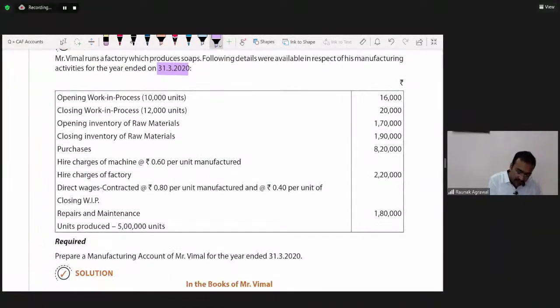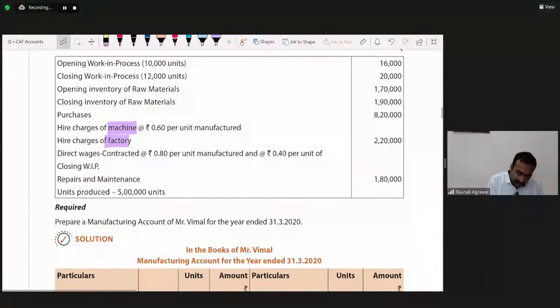Opening inventory, closing inventory, purchase, hire charges of machine. What does this mean? If we had taken the machinery on rental basis, on hire basis. Hire charges of factory, we might have taken the factory on rent. Direct wages, closing WIP, repairs and maintenance, units produced 5 lakhs. Prepare a manufacturing account of Mr. Vimal for the year ended 31st March 2020.